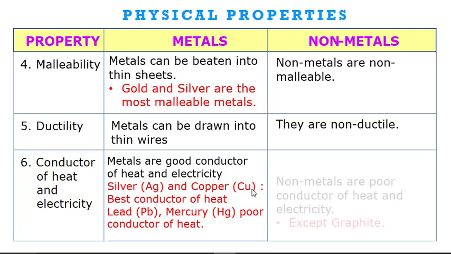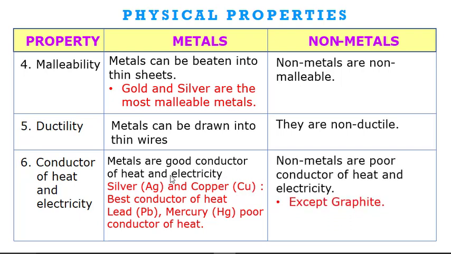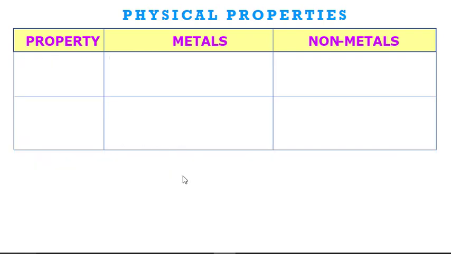Non-metals are poor conductors of heat and electricity, that is, they do not allow heat and electricity to pass, except graphite. Graphite is a good conductor of electricity.